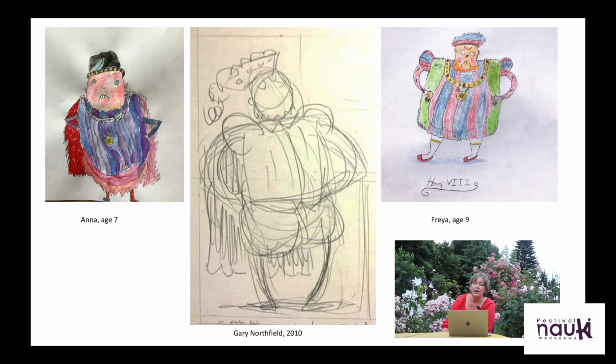And here I have some images of the most famous, perhaps of all English kings to date. Definitely the most famous of the Tudor kings, that is King Henry VIII.